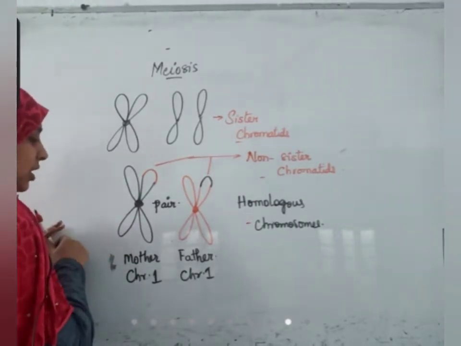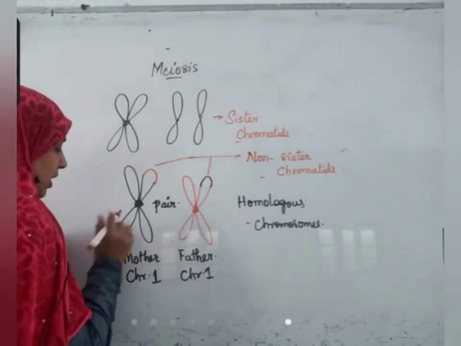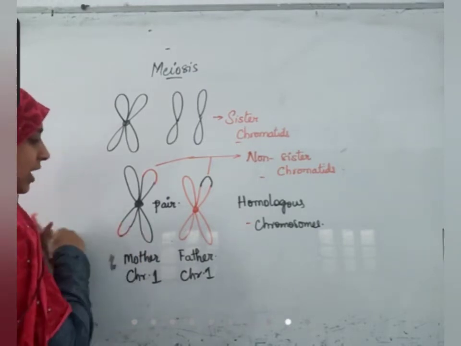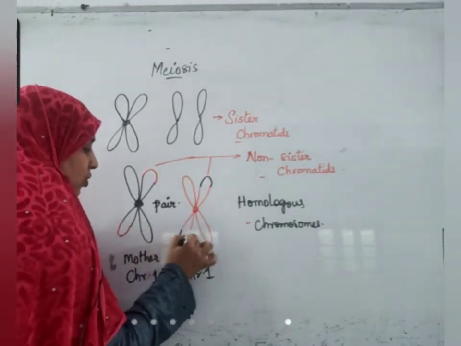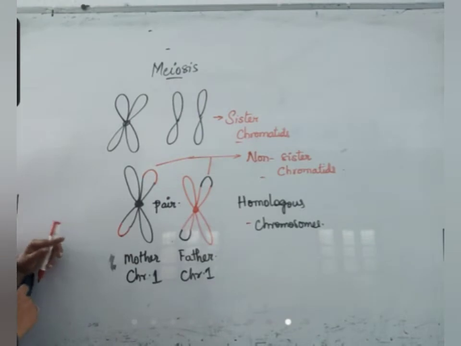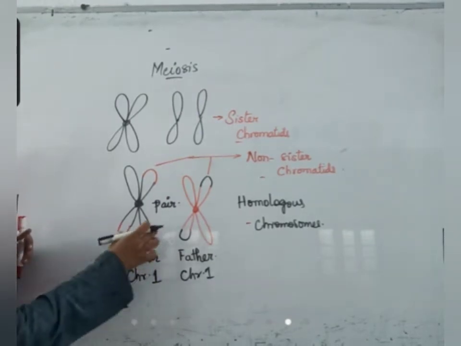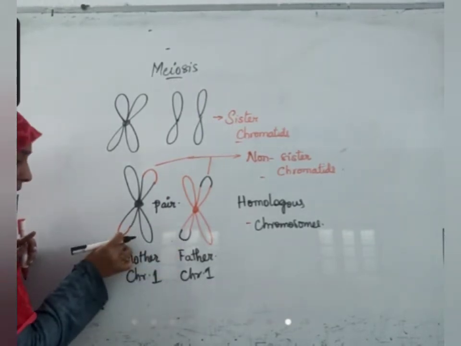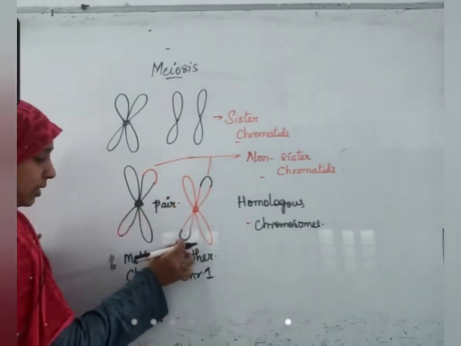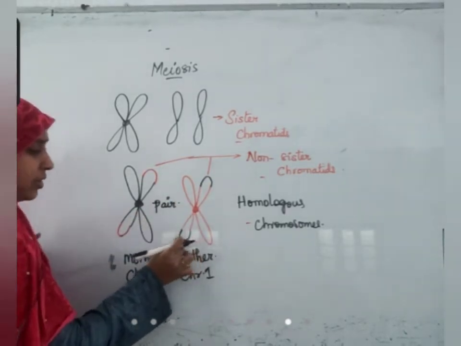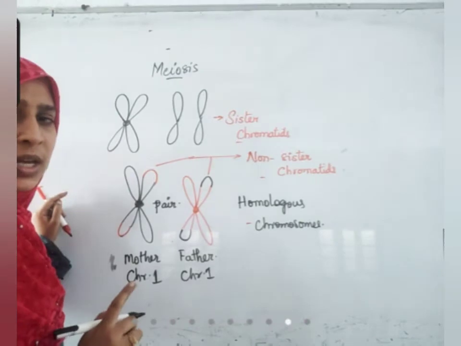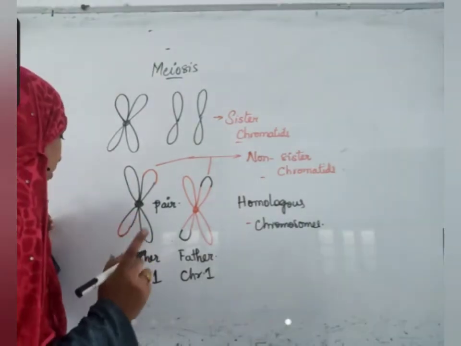Here also exchange occurs in this chromosome also. Here mother's chromosome will attach to this. Here father's chromosome will attach to the mother's. How this will occur, I'll say when I explain meiosis one.